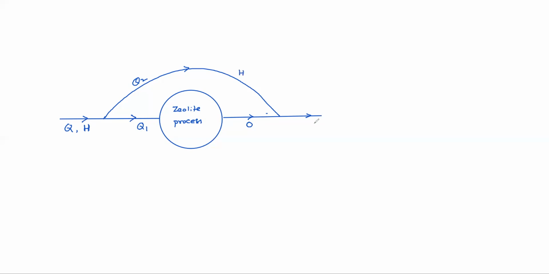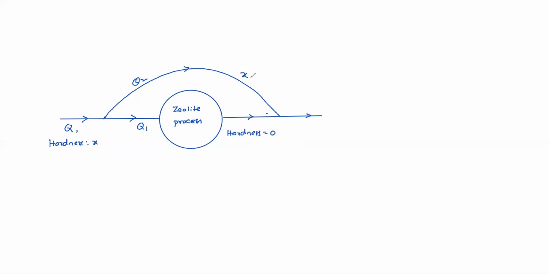So the resultant hardness, let me do it like this. X hardness here, this water without treatment, so X hardness. I'll write it here. Hardness is X. Here hardness is 0 after coming from the zeolite process.